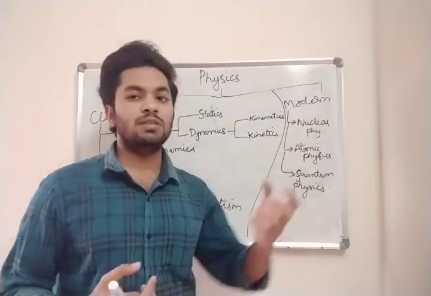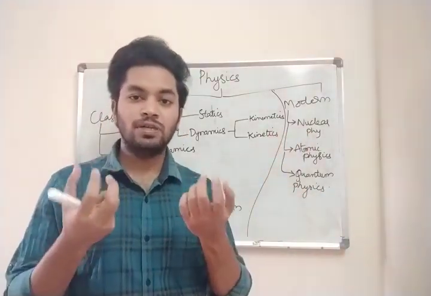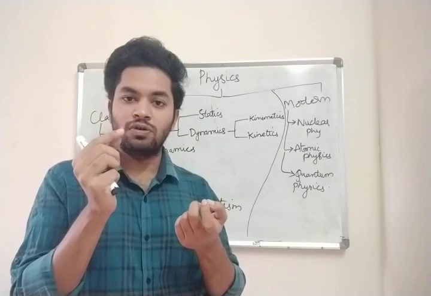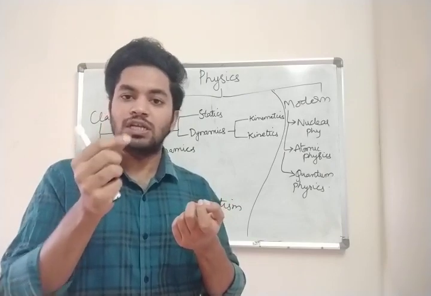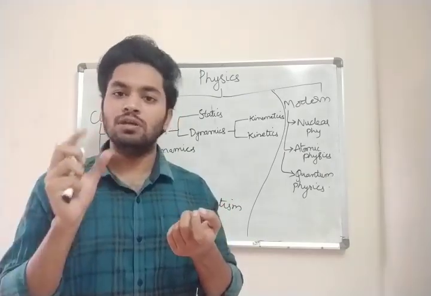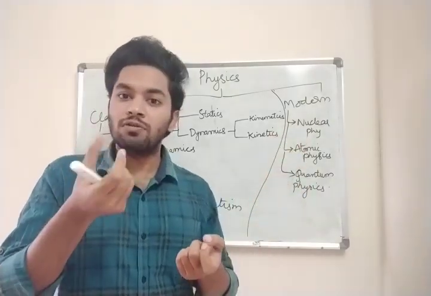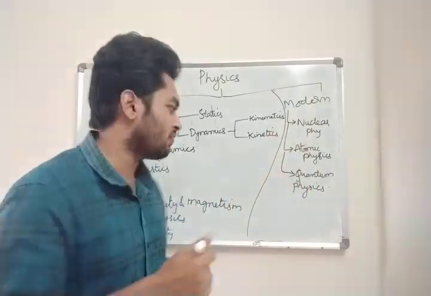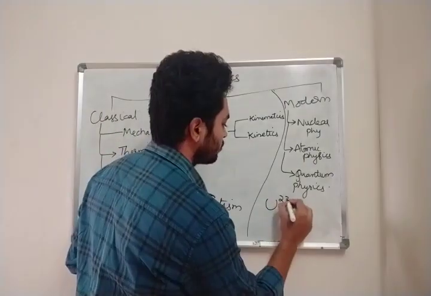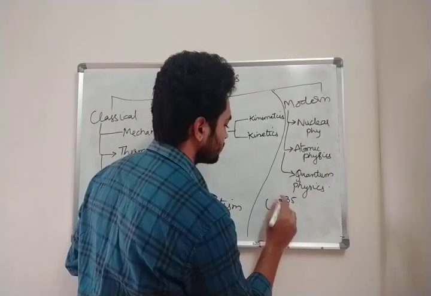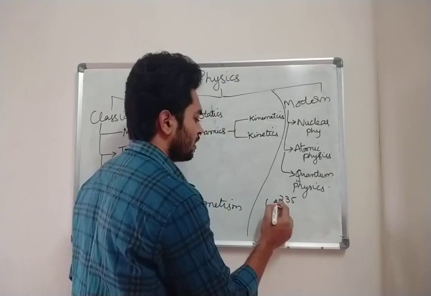Nuclear physics mainly depends on your atom. In your atom you have your nucleus, electron, proton, neutron, everything. So how is the nucleus going to act? Uranium-235. This is an atom.